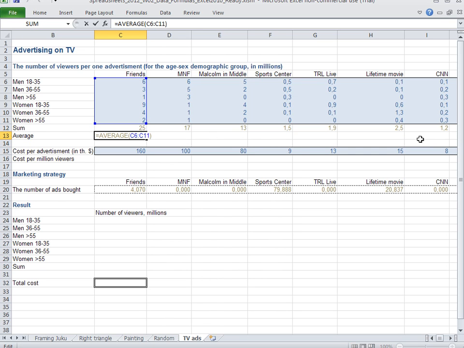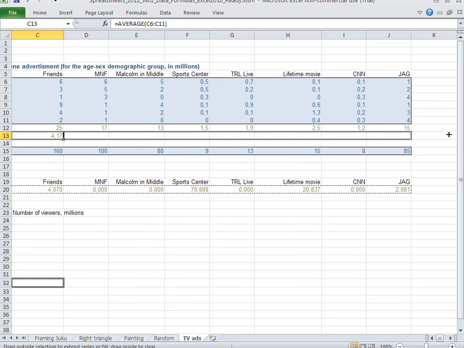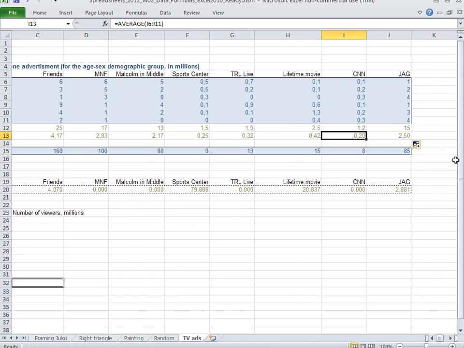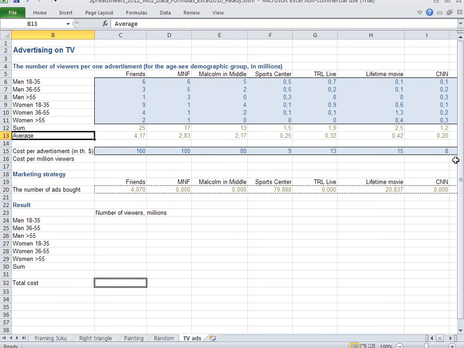It finds out that on the average in one age sex group, Friends advertisement is watched by 4.17 million people. We will copy it, and of course, as we know from our other courses in business schools, average is not the only thing that is used to assess a statistical set of numbers.